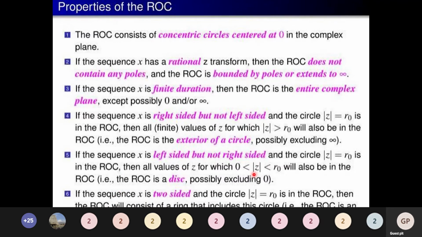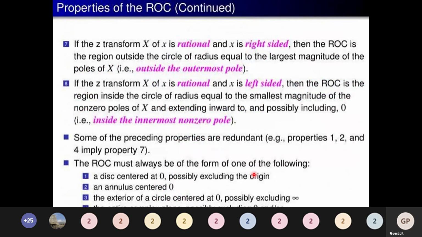Next, if the Z transform of x is rational and x is right-sided, then the ROC will be outside the outermost pole. For the left-sided, it is inside the innermost pole.